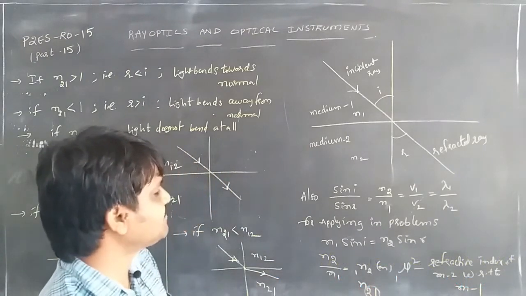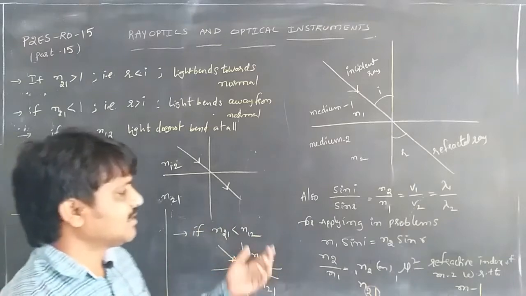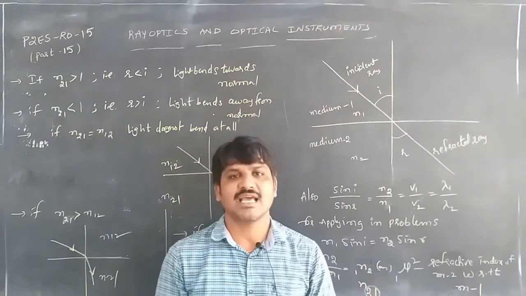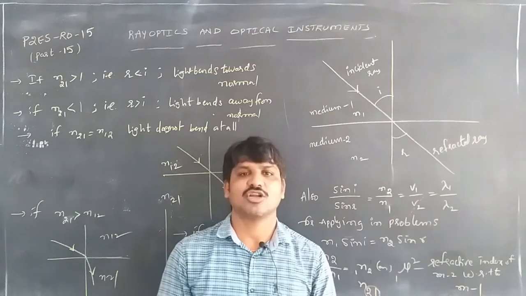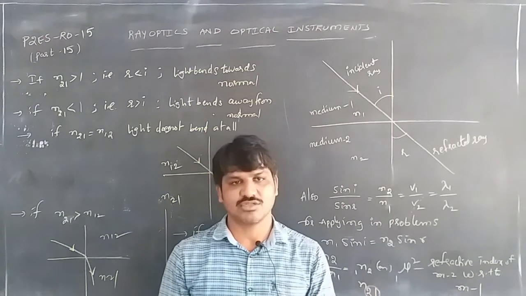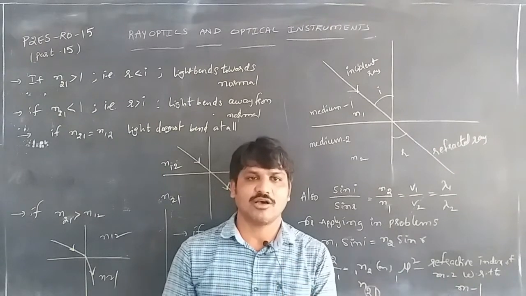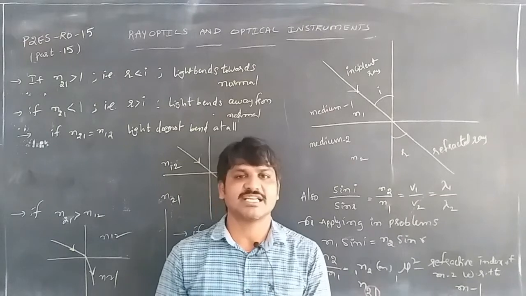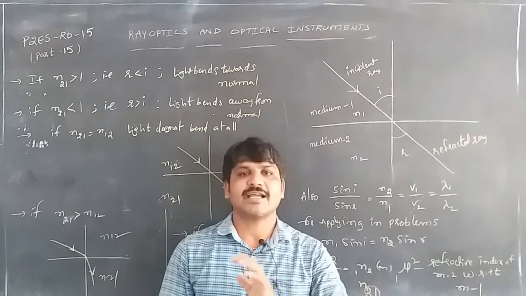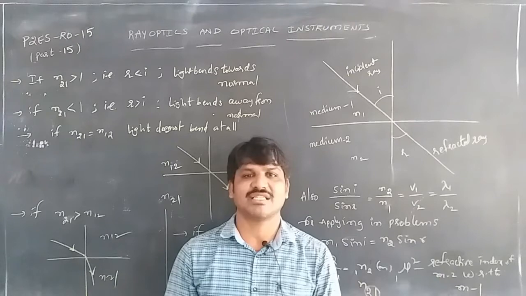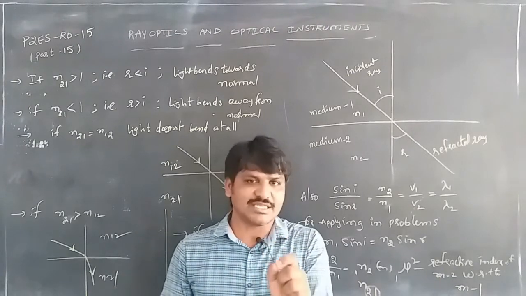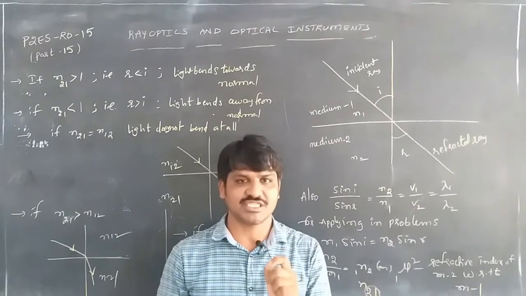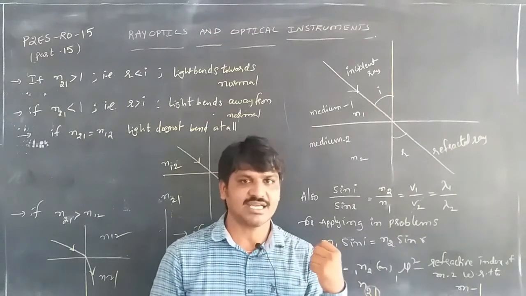Once again, according to the laws of refraction, the angle of incidence, the angle of refraction and the normal to the interface lie in the same plane, and the second law of refraction is sin i by sin r equals a constant. The constant is the refractive index. The refractive index means the factor by which the speed of light reduces in a medium compared with the speed of light in a vacuum, that is mu equals c by v, as we discussed earlier.